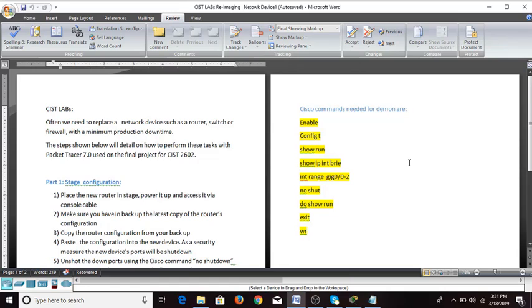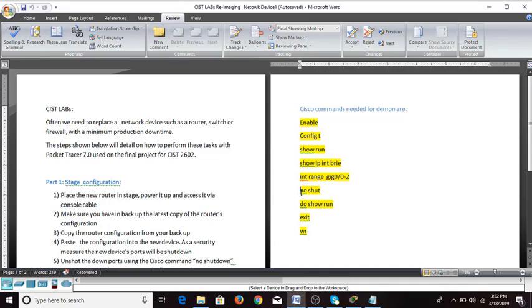Show IP int brief lists all the ports and their status on the router. And interface range gig 0/2-4 no shut, which is a command that will unshut all the ports.